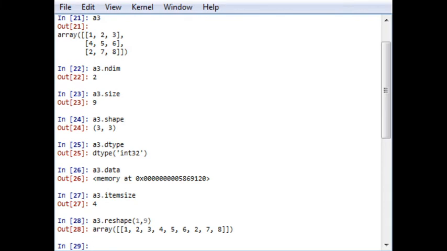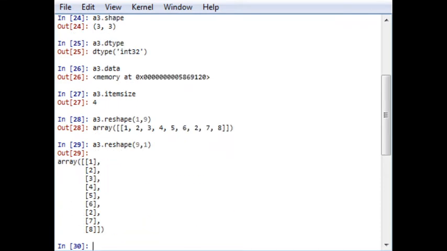Now if you want to convert it to 9 by 1, that is from a row to a column matrix, in simple terms you can go for 9 comma 1, and it will give you a new matrix with 9 rows and 1 column. It's simple.